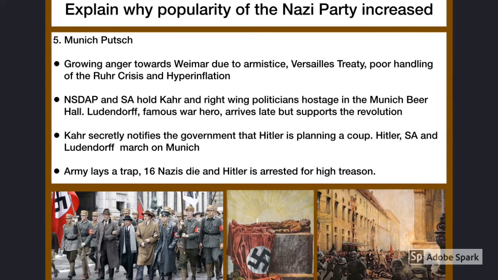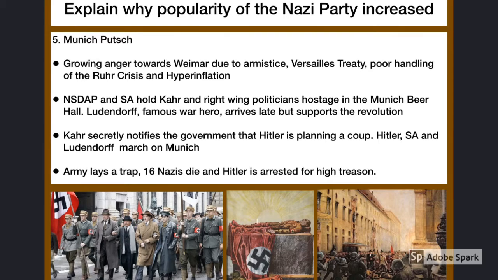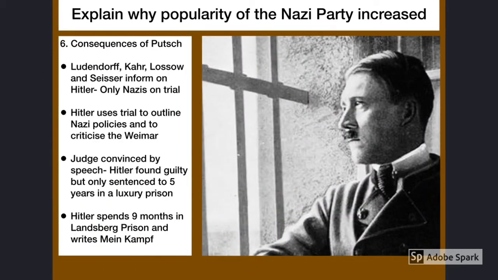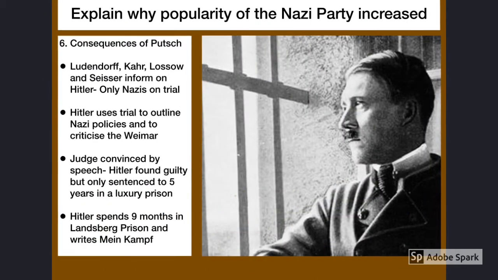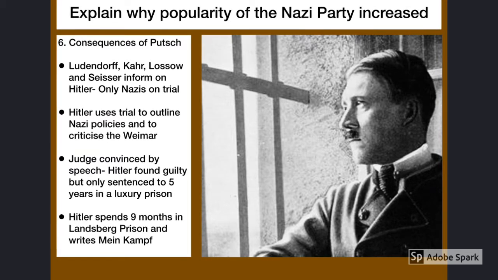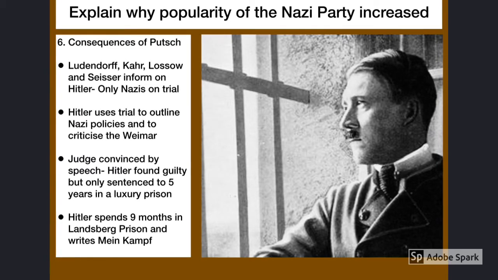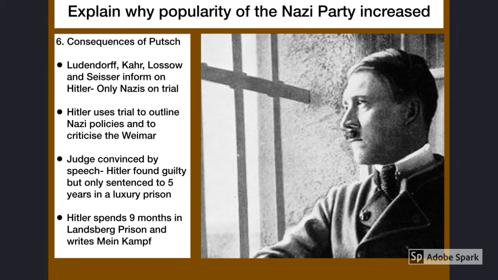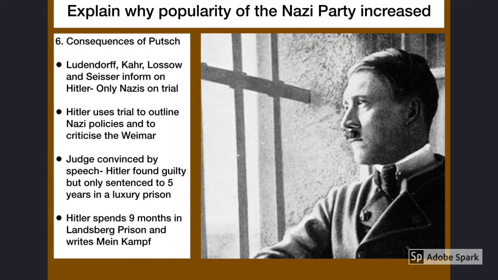However, given the opportunity, Kahr notified the local government and the army. The SA were ambushed, 16 Nazis died, and Hitler was later arrested. As you can imagine, holding people hostage, marching around the streets of a very busy German city in uniforms and guns and shouting revolution was going to get Hitler into a lot of trouble. He was actually put on trial for treason, one of the most serious crimes you can commit.